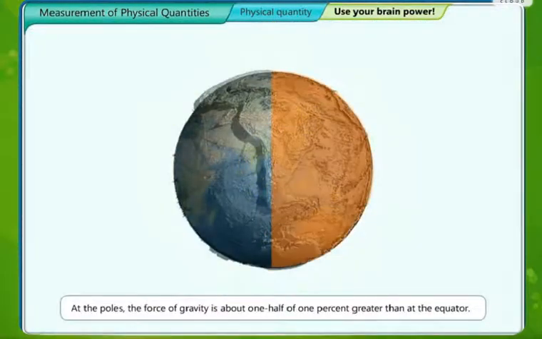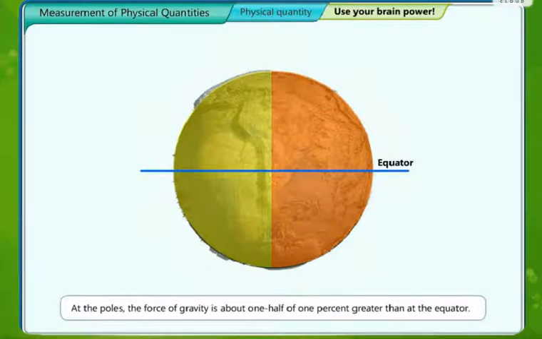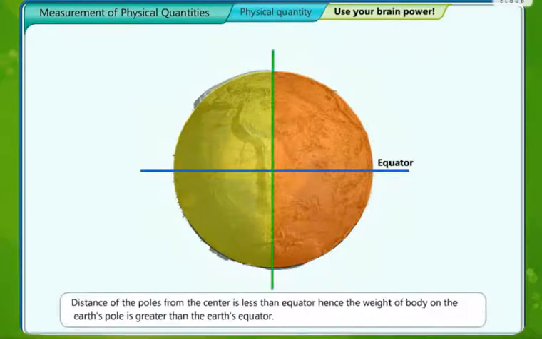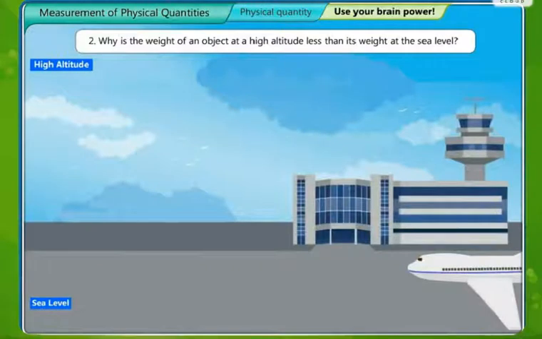At the poles, the force of gravity is about 1/2 to 1% greater than at the equator. This is because of the spherical nature of the earth. Distance of the poles from the center is less than the equator. Hence, the weight of the body at the earth's pole is greater than at the earth's equator. So that is why gravity varies.